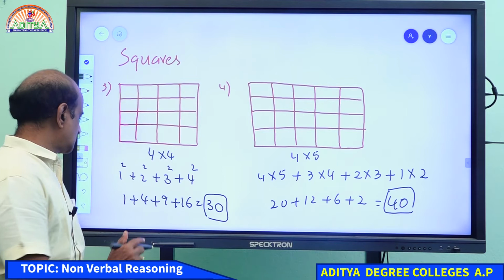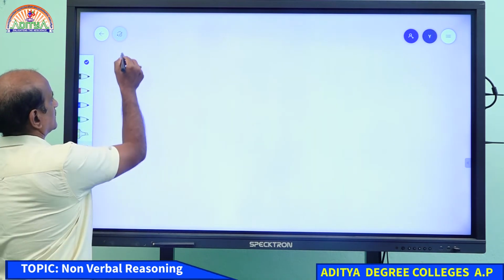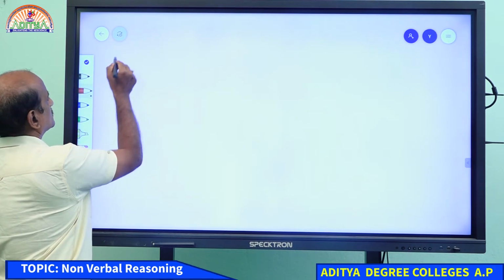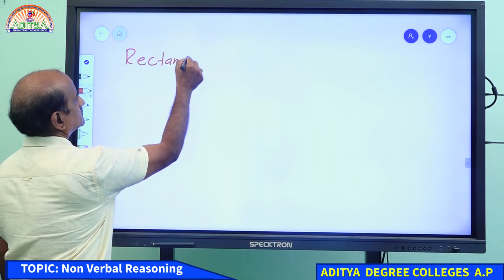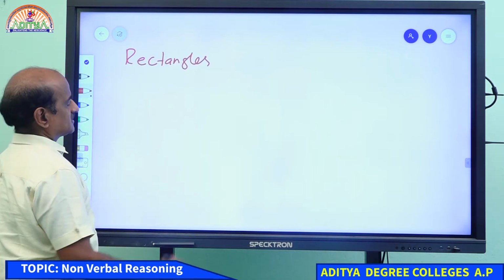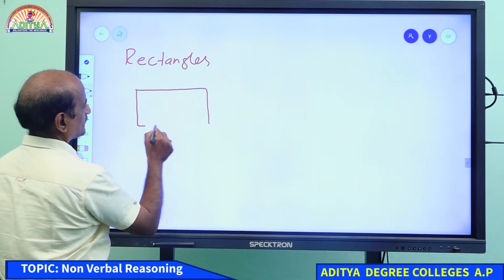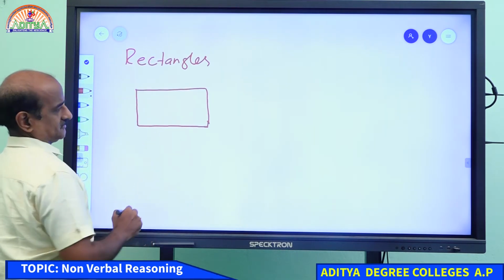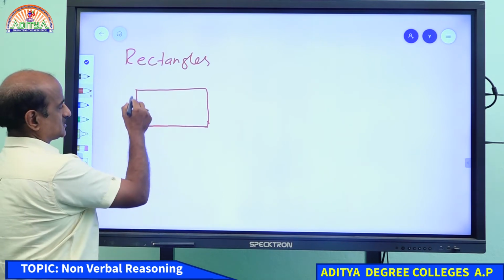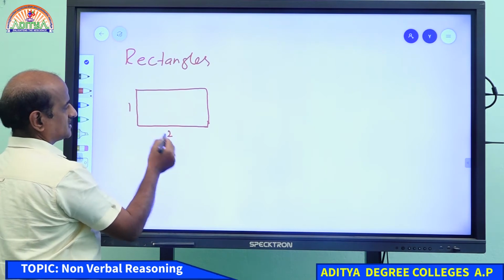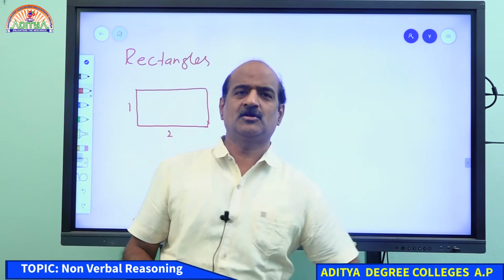Now today we discuss a very interesting concept, that is rectangles. How do we count rectangles? Students, what is the meaning of a rectangle? This is a rectangle. I think you understand this. It should be something like 1 by 2 or 2 by 3. So if length and breadth are totally different, we call it a rectangle.